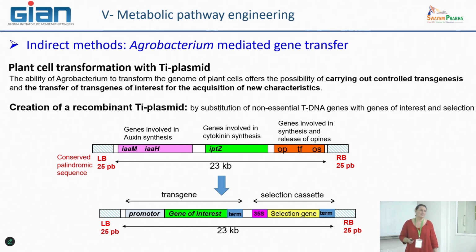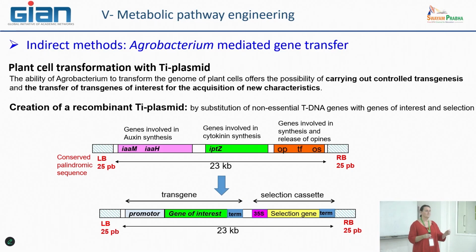In this type of construction, we also need to insert several genes for the different steps of selection. That means we have some markers, genes that encode a specific activity that is easy to detect, to establish specific screening, to select primarily the bacteria that have inserted this type of construct, but also, at the end, the plant cells that have acquired these transgenes.